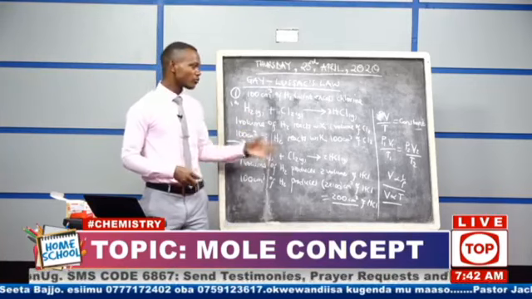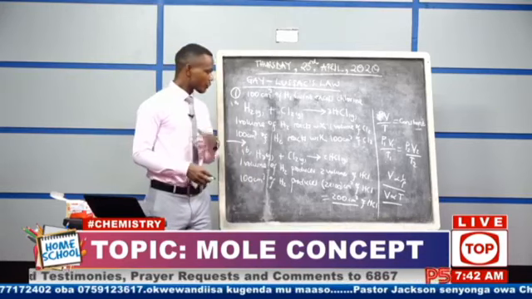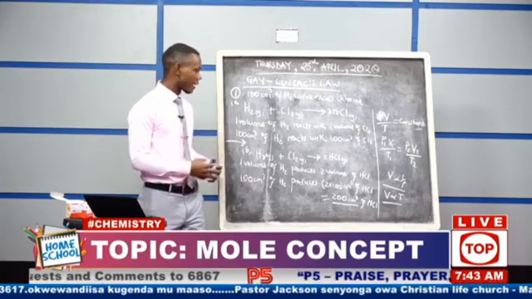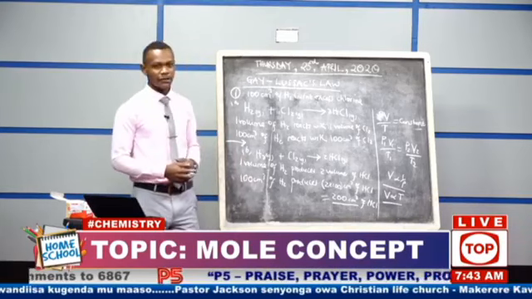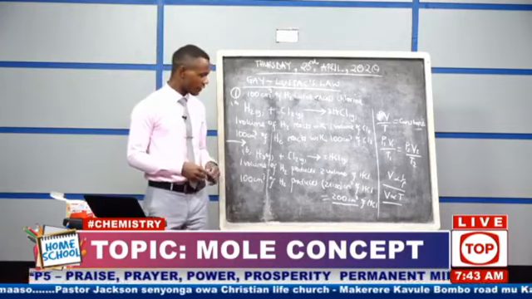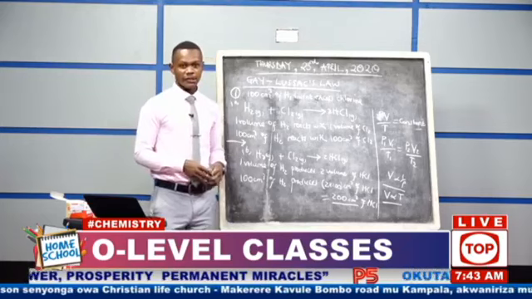Like in senior 1 and 2, you study about atom, formula mass, chemical formulae, and balancing the equation. All those things come and help you to understand this topic. This topic is combining a number of concepts from different topics, and even a number of concepts from different subjects, okay?